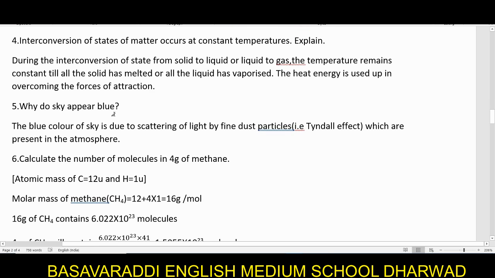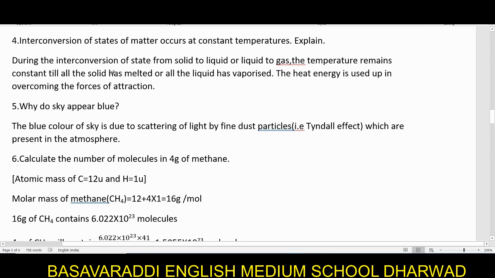Interconversion of states of matter occurs at constant temperature. Explain. Which are the different states of matter? Solid, liquid and gases. When they are interconverting, it occurs at constant temperatures. Every time, at any temperature, the interconversion doesn't take place. It requires a specific temperature. Then only the interconversion of the states of matter occurs.